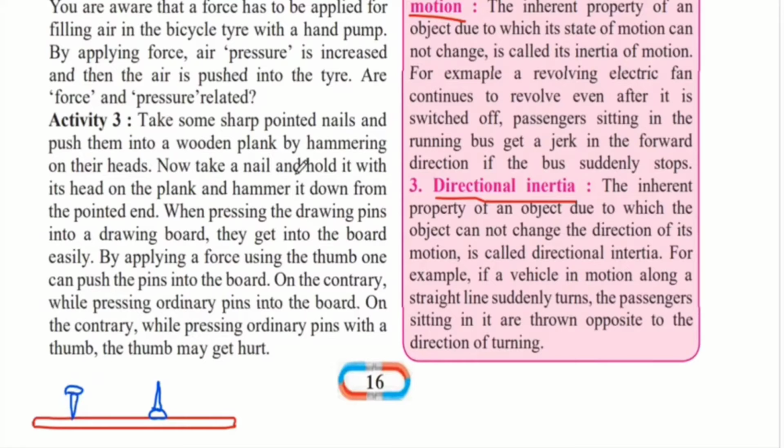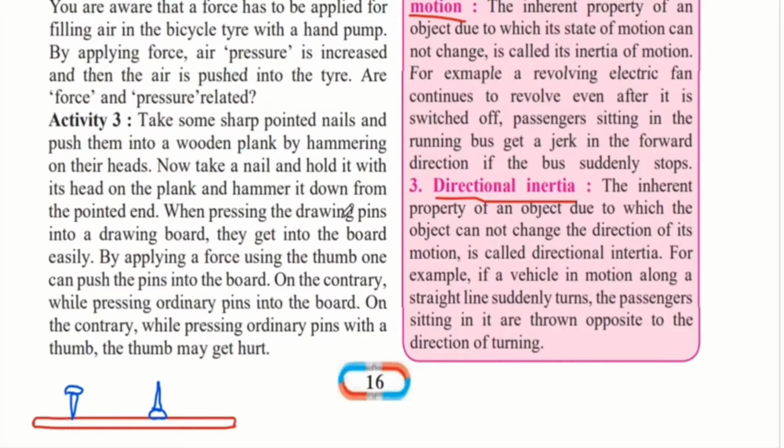Now take a nail and hold it with its head on the plank and hammer it down from the pointed end. Now if you keep it in the opposite direction, where the head of the nail is towards the plank and the pointed edge is upwards, and you hammer on the pointed end, you will observe that this nail now does not go easily into the plank, and sometimes even the nail may get bent.